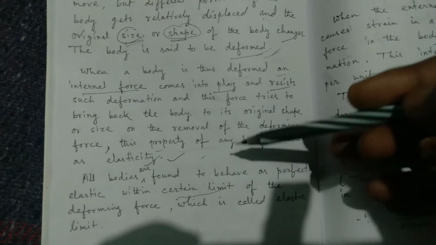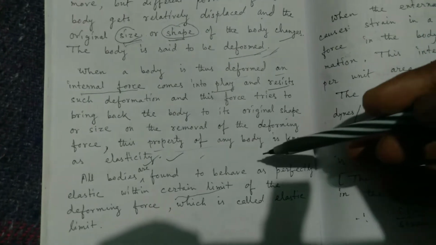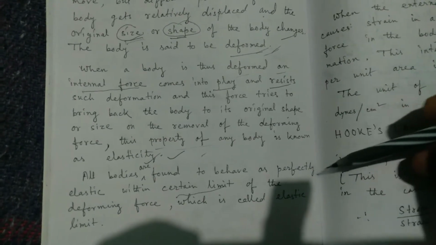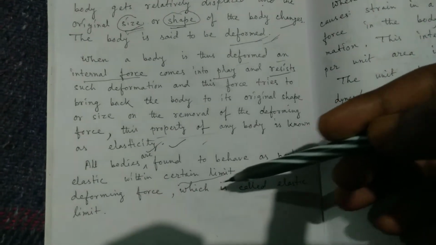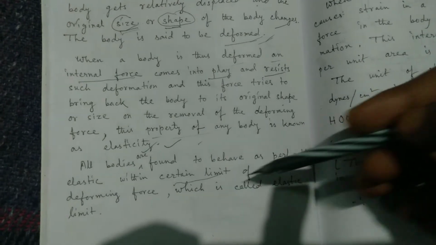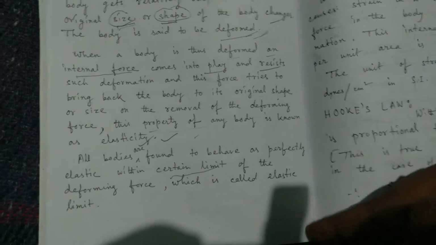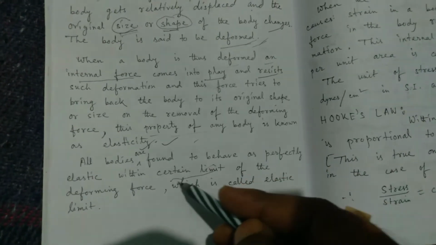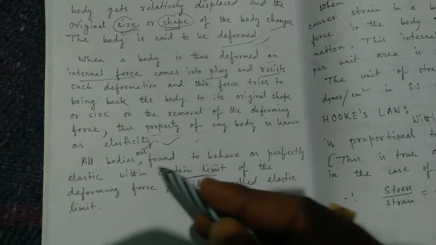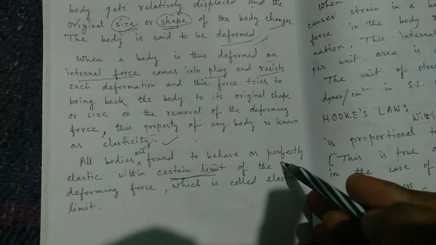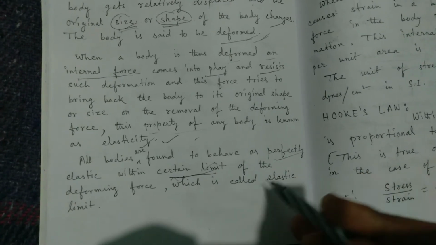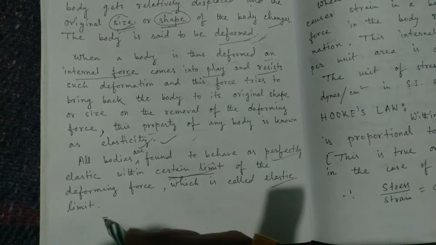After the limit, the body cannot behave as perfectly elastic. The deforming force up to this limit is called the elastic limit. So this limit under which the body behaves perfectly elastic is called the elastic limit.